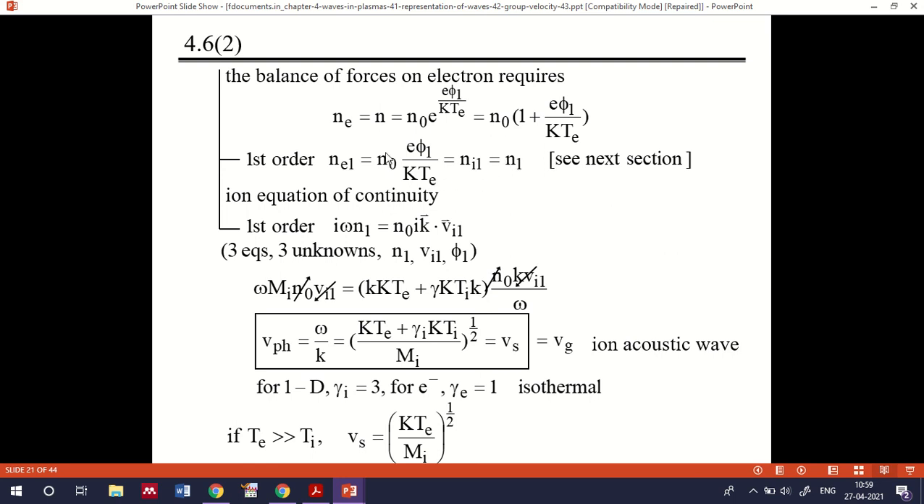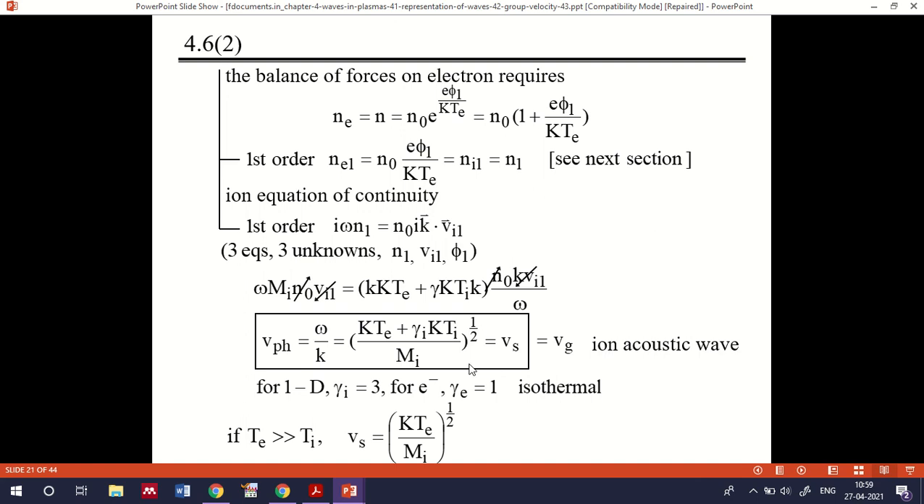Okay, so this is called the ion continuity equation, and from the ion continuity equation we'll have i omega n1 is equal to n0 i k v i1, and finally we'll be getting the corresponding velocity over here. Okay, the velocity of, in the case of Vs, it is actually the ion acoustic wave, that is the ion wave generated due to sound.